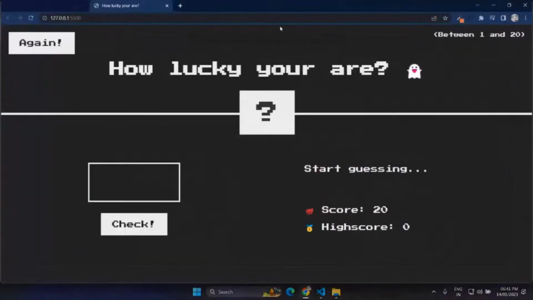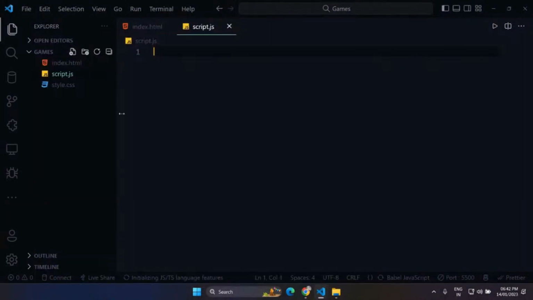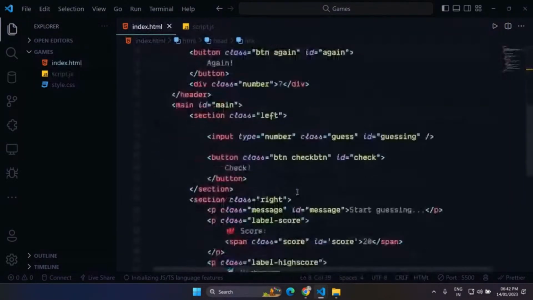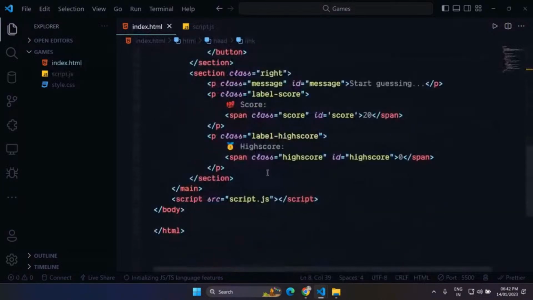Okay, and this is what we are getting. Now we also have to create script.js as our IDT script.js. Inside this, we are going to write all of our JavaScript, all of our logic here, and I have already connected my HTML with my script.js, and now we can start here.